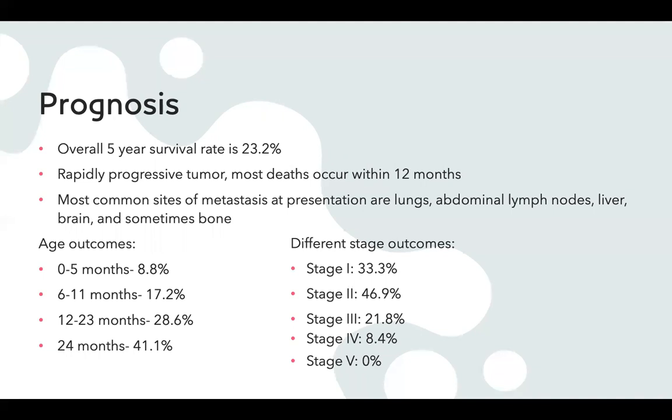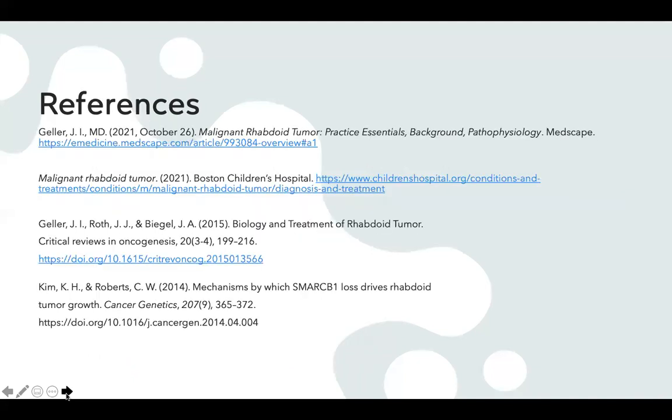Some different stage outcomes. This was a study done with different patients at different stages, and they found that with stage 1, 33.3% of those patients survived. At stage 2, 46.9%. Stage 3 was 21.8%, and stage 4 was 8.4%. And in this particular study, at stage 5, 0% of the patients survive. So you can kind of see over here the age outcomes. It correlates a little bit with the older you are, the better chance of survival you have. But because these kids are so young, chance of survival is not great.